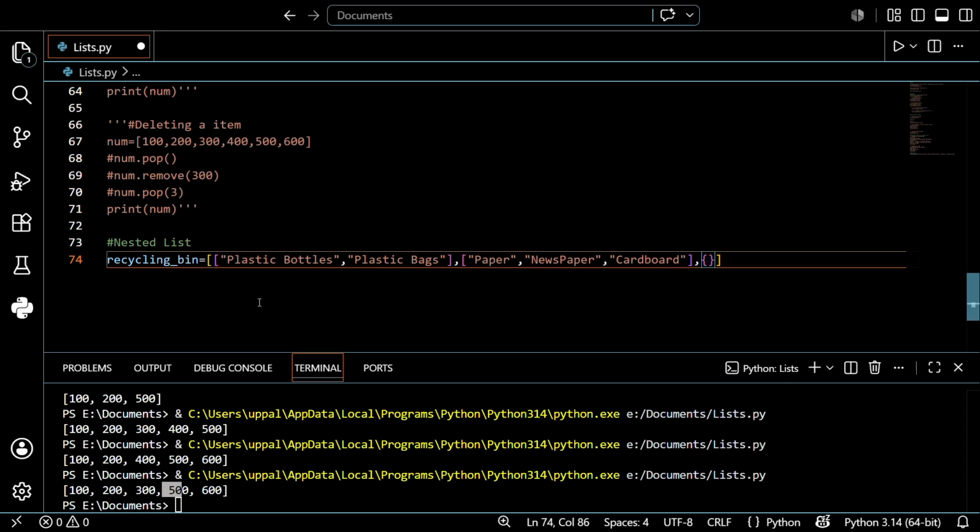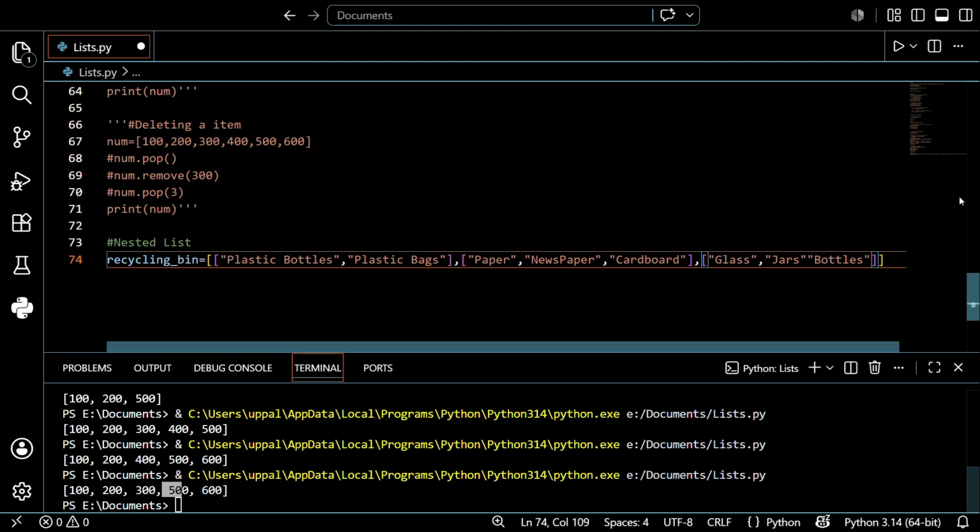After that, the third list is glass jars, bottles, guys. So we can write glass, glass jars, bottles, glass bottles, guys. I hope you understand. I mean glass bottles. So this is the list I created right now.